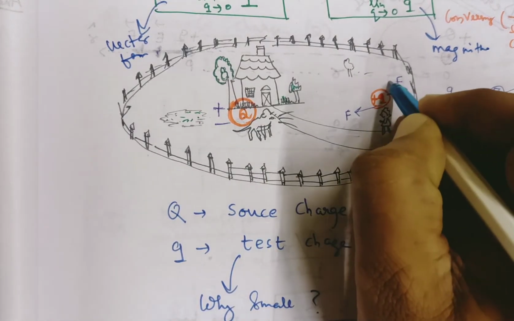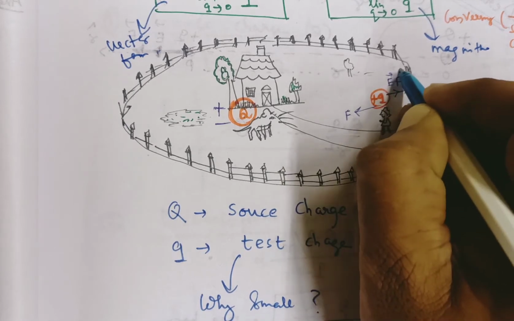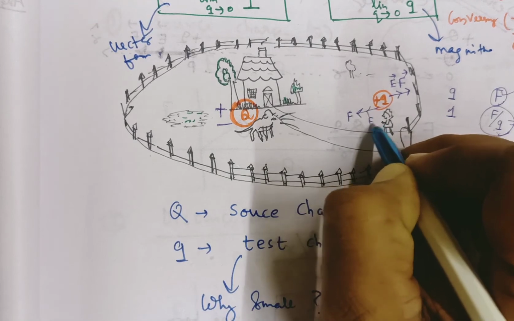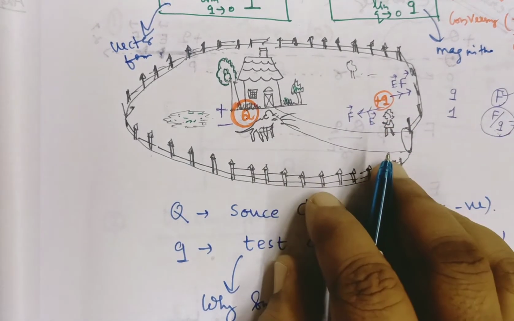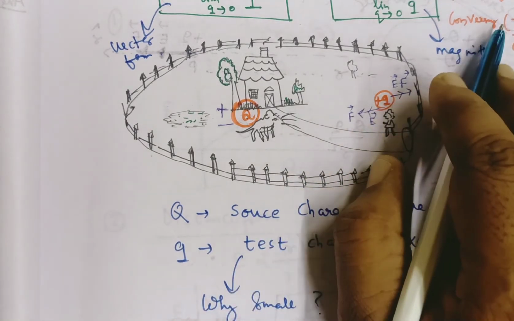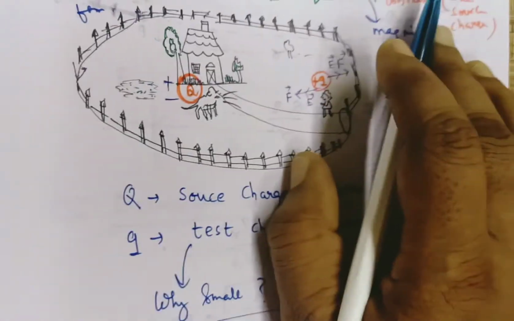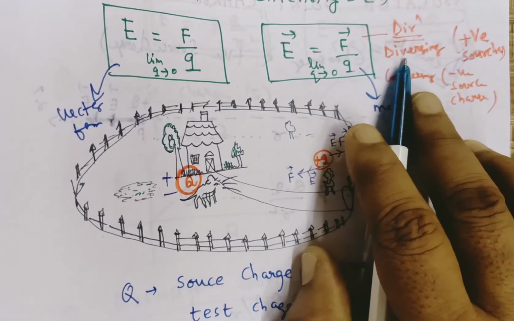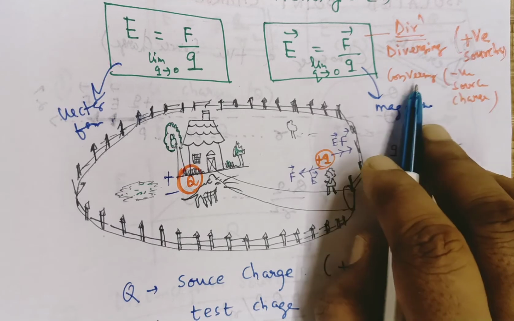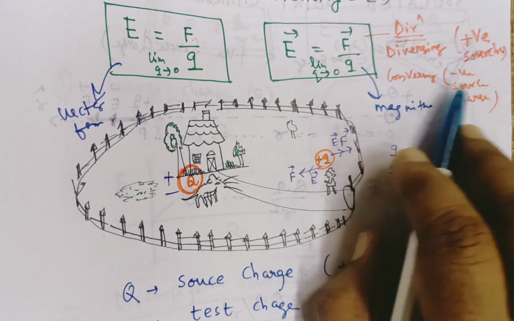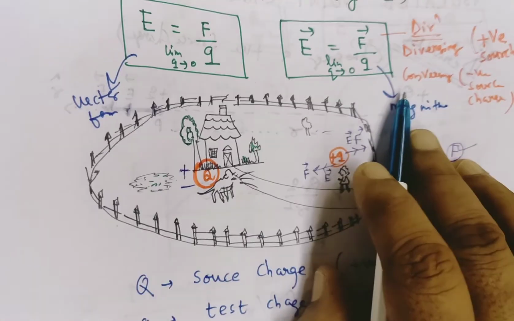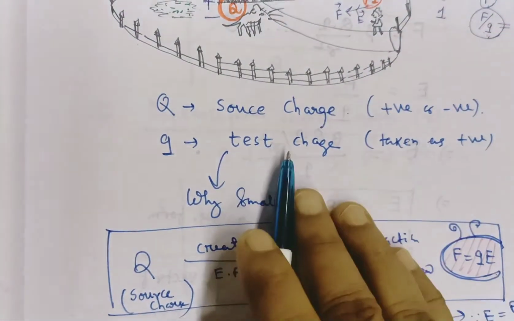Simply remember that for a positive source charge, the intensity direction is outwards, that means diverging, and the intensity direction is converging or inwards if the source charge is negative. While doing problems, direction is very important, so you should keep it in mind.